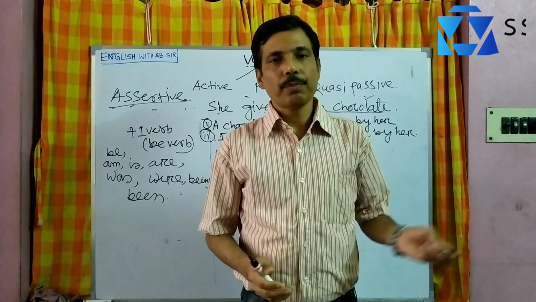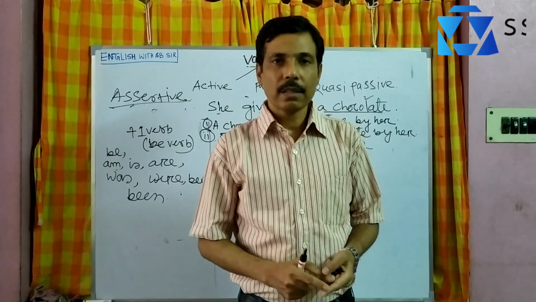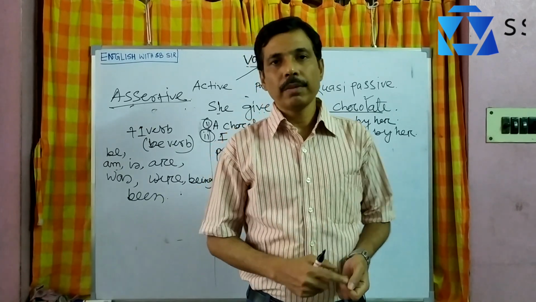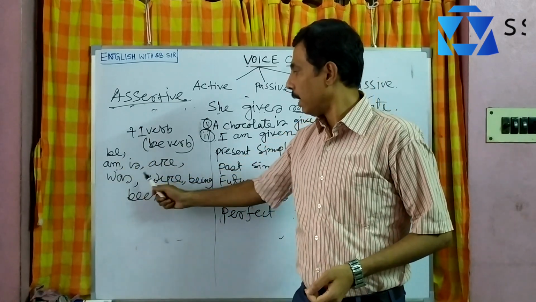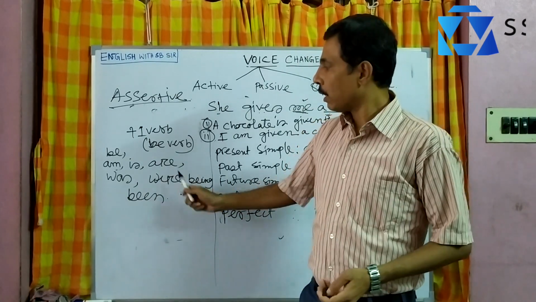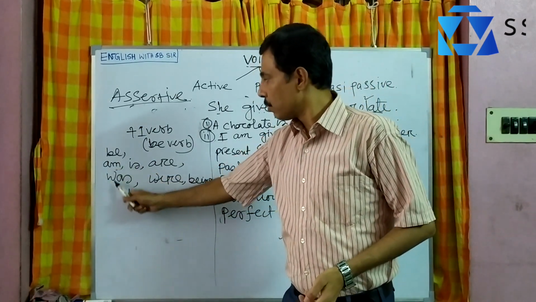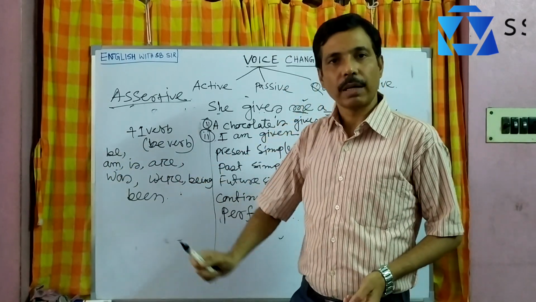The rule is the object comes first. Next you use plus one verb. That means an extra verb, which should always be the be verb. There are 8 forms of the be verb. You know that be, am, is, are, was, were, being, been. So according to the tense, you must use this auxiliary verb as an extra verb.